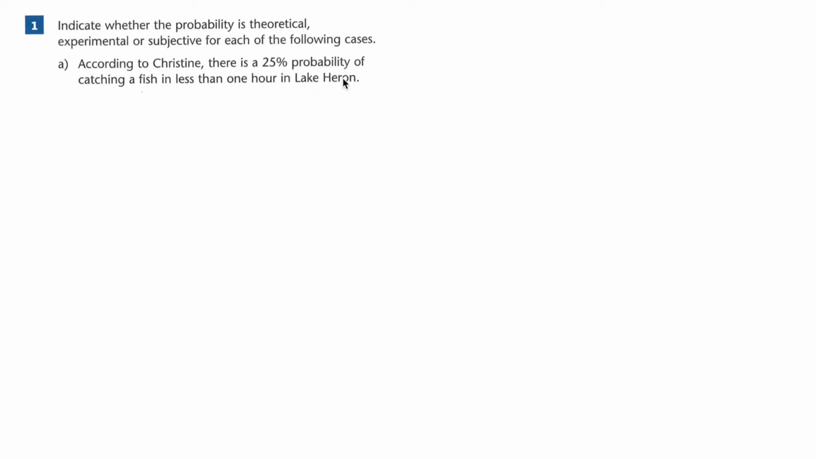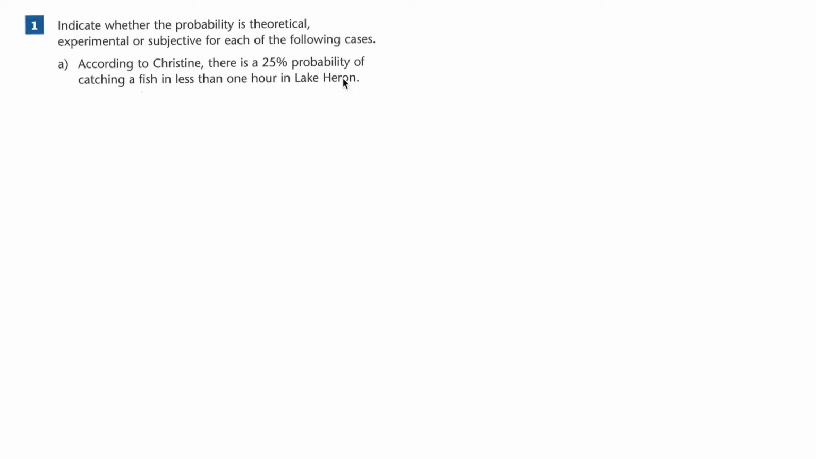Experimental means you would actually have done an experiment, like you've caught 1,000 fish and figured out that it takes less than a half hour to catch a fish. This doesn't sound experimental, it just sounds like it's Christine's opinion. That would be subjective. Experimental would be looking at the actual probability of catching a fish, so you would take all the variables into account, which is really hard to do.